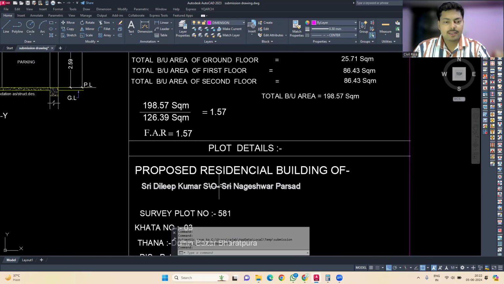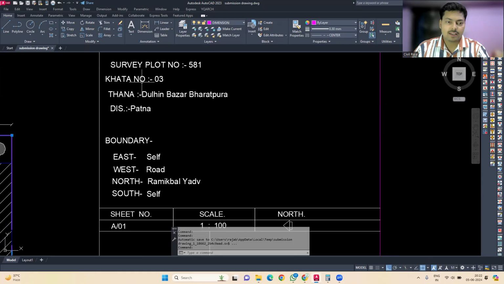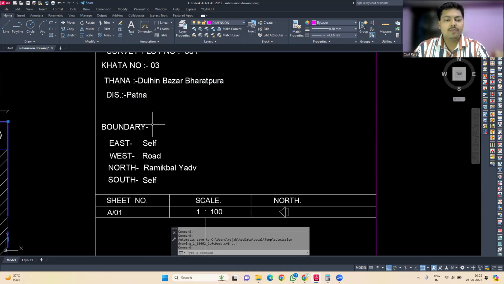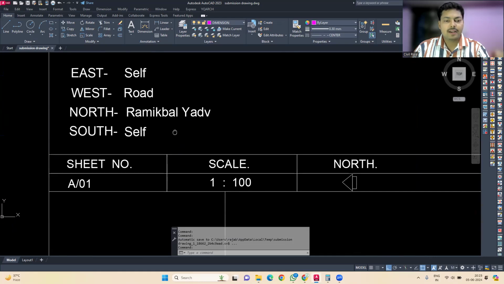Then over here you can mention the plot details, like the proposed residential building of which person, and the survey plot number, khata number, and thana and district. Then we have to mention the boundary, like in all the directions, who is owning the land. In the east, if it is owned by you, you can just write self, or if it is owned by someone else in another direction, you can simply write his name.